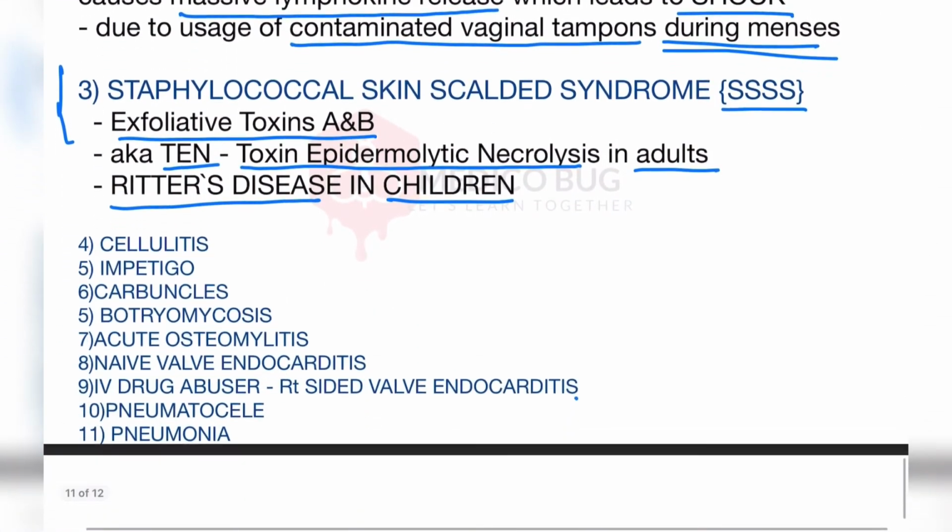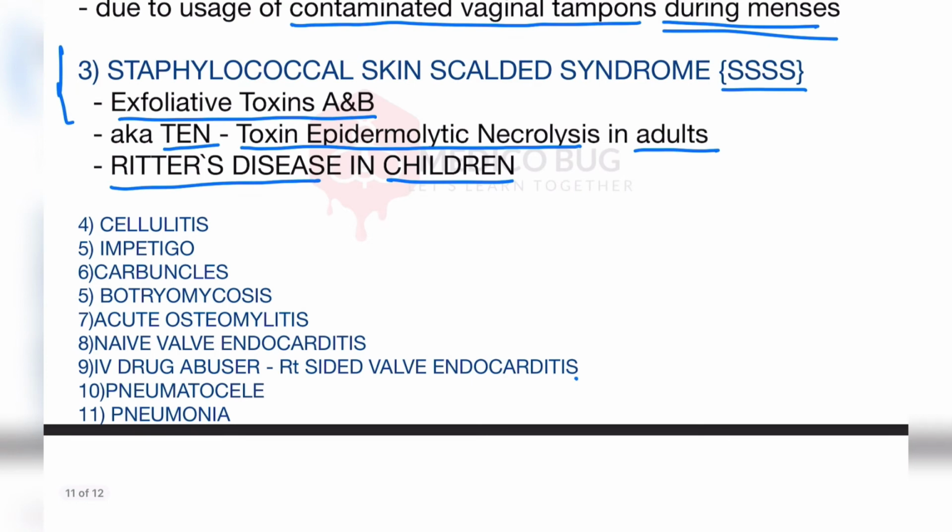There are other diseases which are not toxin mediated but can occur due to Staph aureus: cellulitis, impetigo, carbuncles, and botryomycosis. It appears like it is caused by a fungus because there is 'mycosis' in the name, but it is caused by Staph aureus.